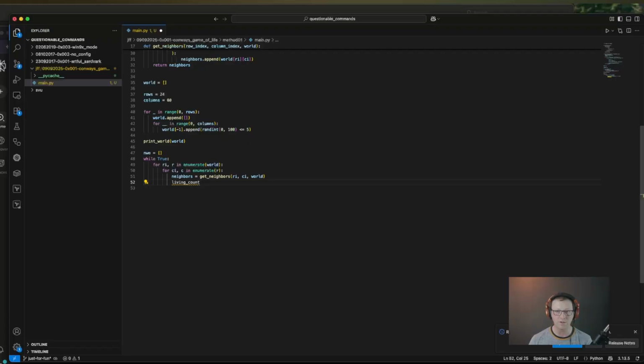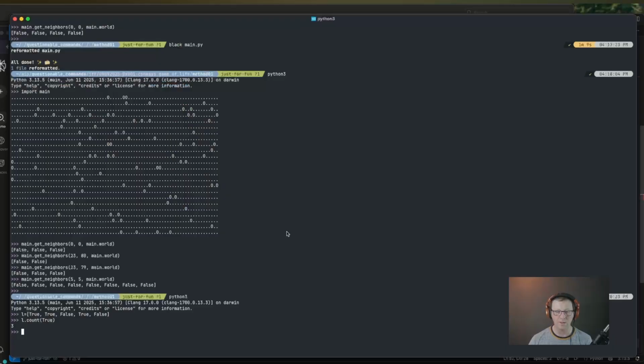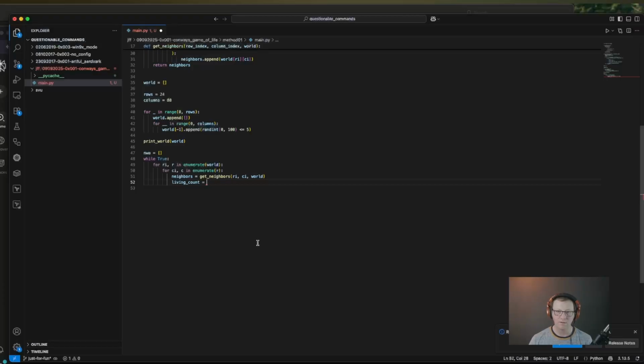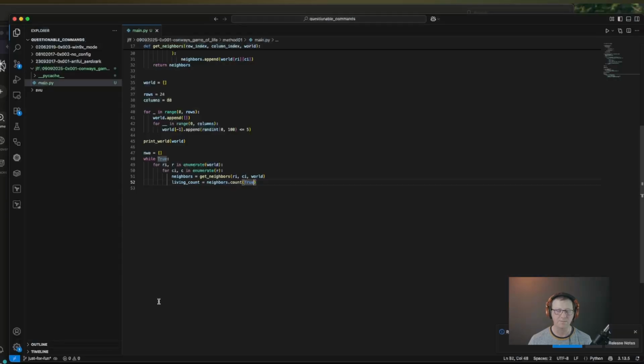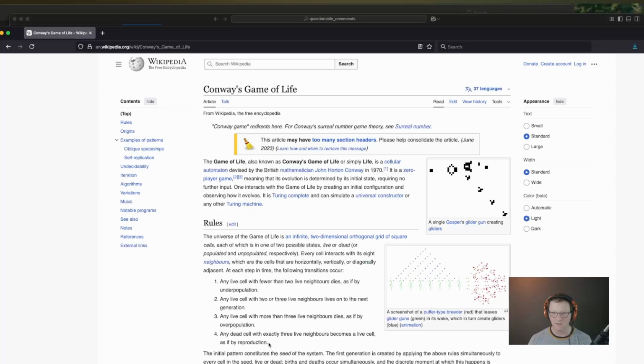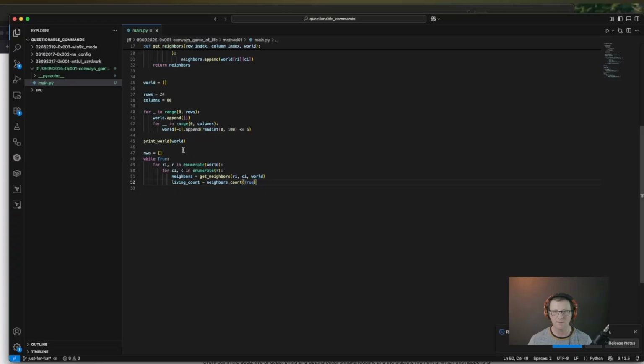So we're going to create a new variable called living count. That will be neighbors.count of True. And just to validate one more time, let's also count our False. That's 2. True, true, false, true, false. Yes, only 2 false. So, perfect. So now let's quickly look up the rules to Conway's Game of Life. And just for reference, we will copy this, paste it into our code.